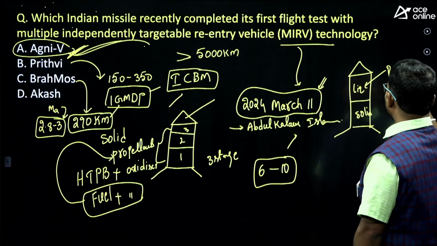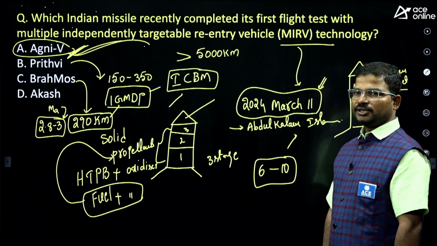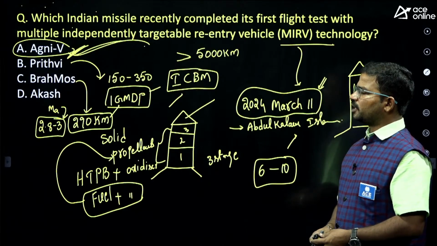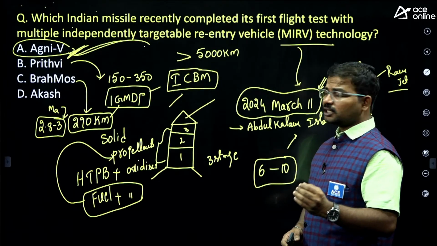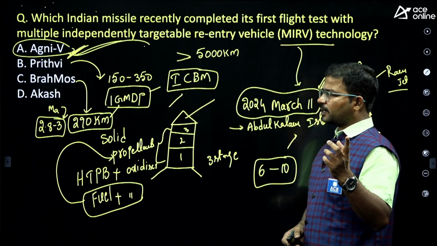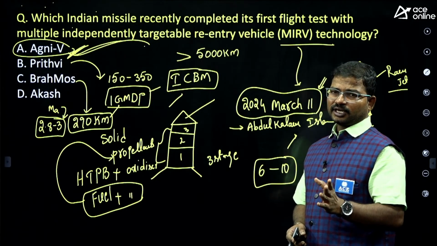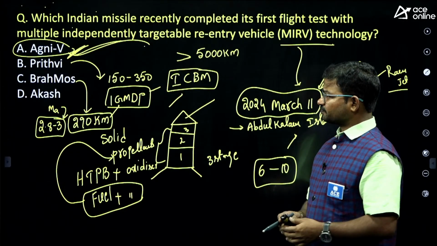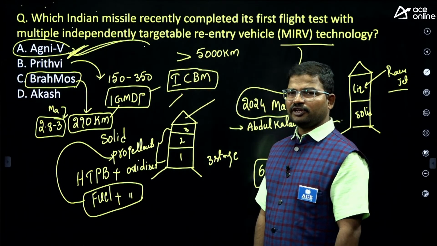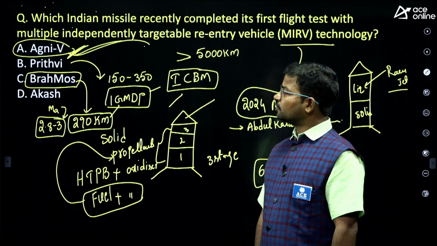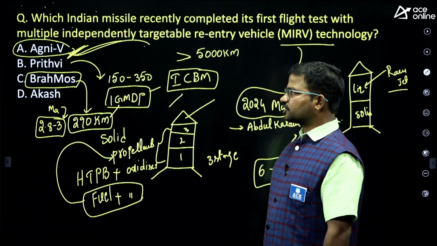Okay, so ramjet engine. This is also one of the specialities of BrahMos. If you consider the BrahMos missile, it was developed by whom? India and, at the same time, Russia. So this is a joint project between India and Russia. To develop one missile, it will take around 5 years. That is the speciality of BrahMos.